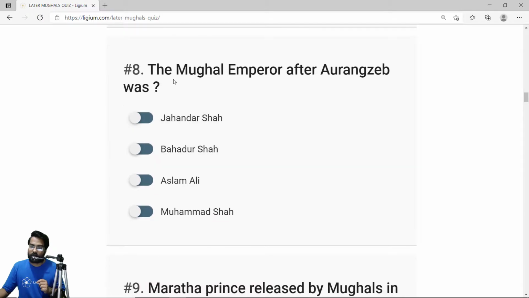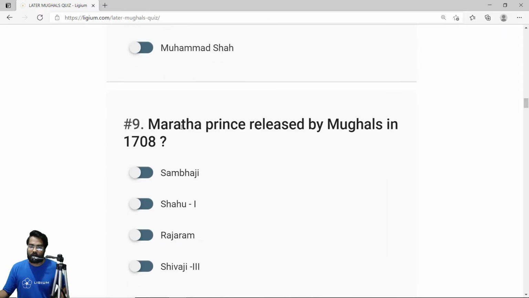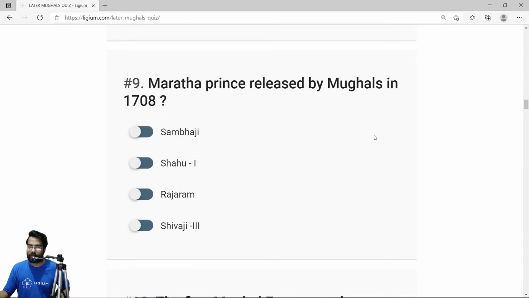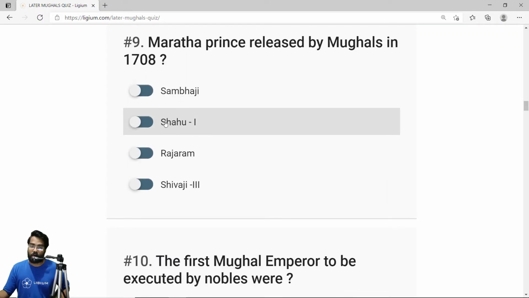Okay, so then we have the eighth question, the Mughal emperor after Aurangzeb was. The Mughal emperor after Aurangzeb was Bahadur Shah. So the answer is Bahadur Shah. Next, the Maratha prince released by Mughals in 1708. It was Shahu.